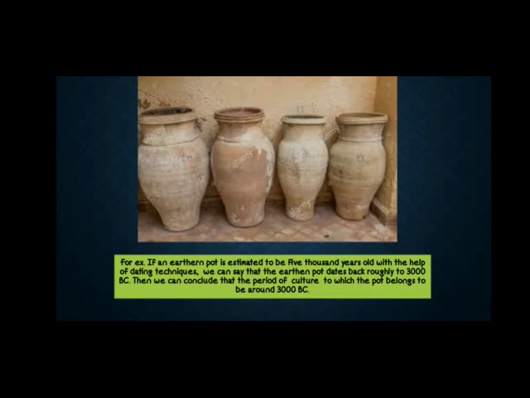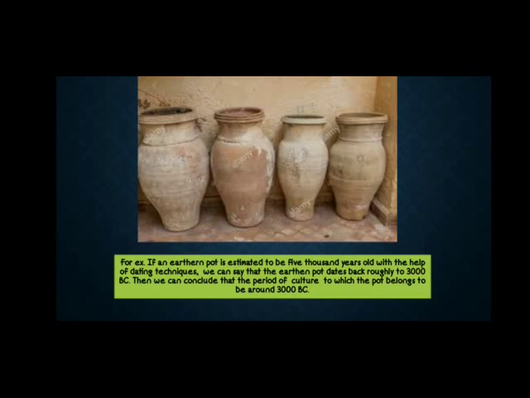For example, these are earthen pots which are 5,000 years old. How are we going to find this out? By dating technique methods, that is carbon-14 analysis or the tree ring method. By using these methods, we can roughly come to know about the era in which it was used.